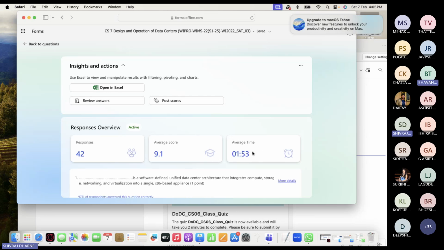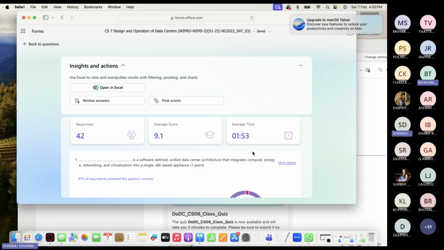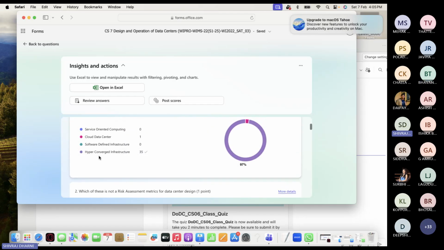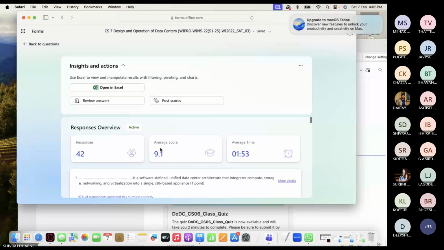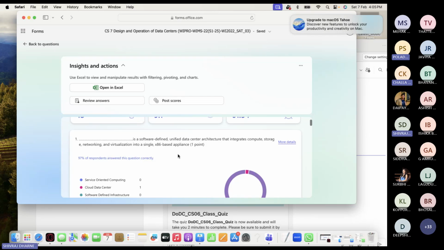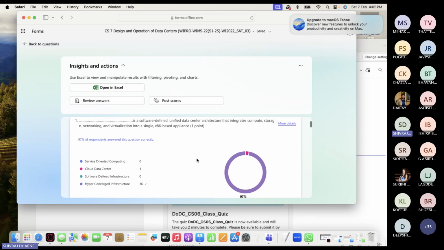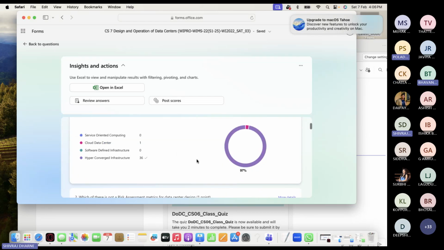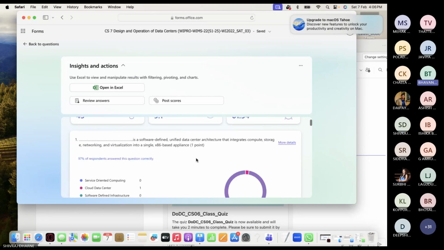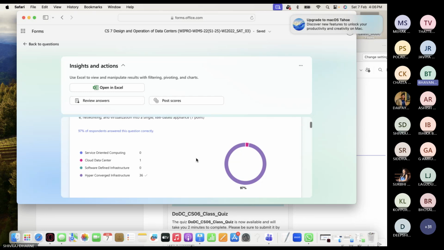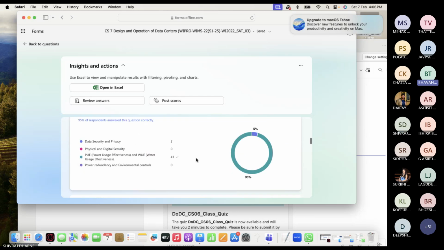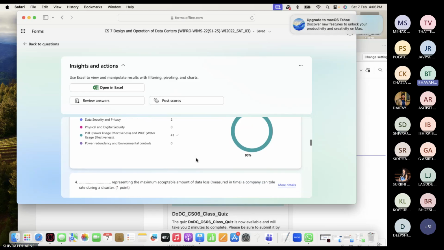That should not give you 10 minutes average time, sir. But what is the maximum time somebody has taken? Probably it is not showing that. So what is the 97% here? So this is 97 people got it correct for every question. 97 people answered one answer, and 3% people answered another. Perfect. This page you're not supposed to open in front of us, so we will be able to see the entire answers. Understood.